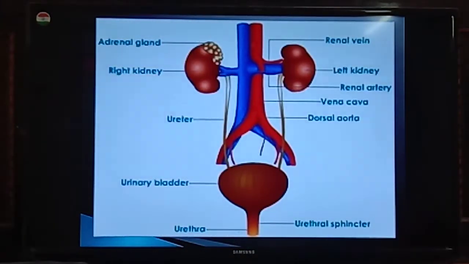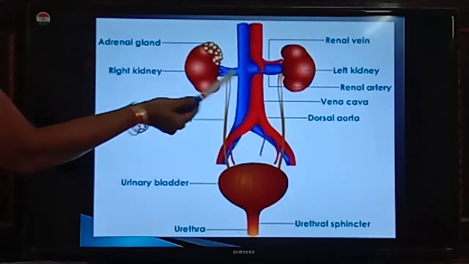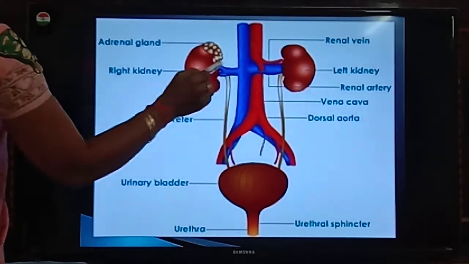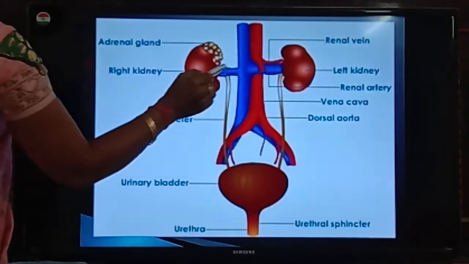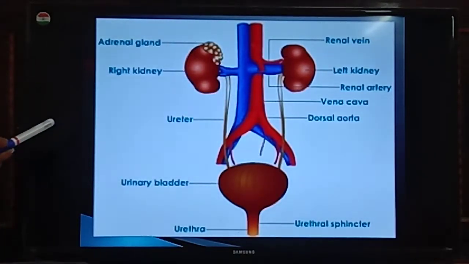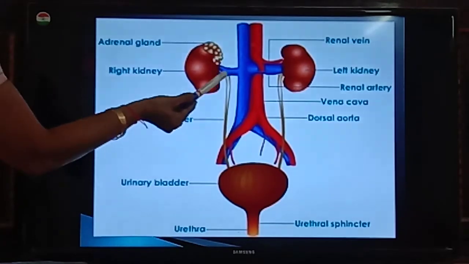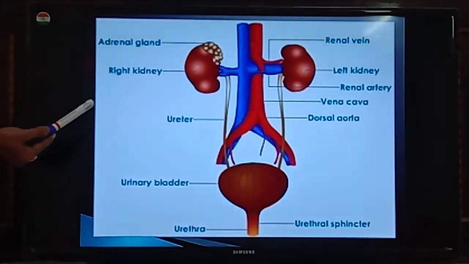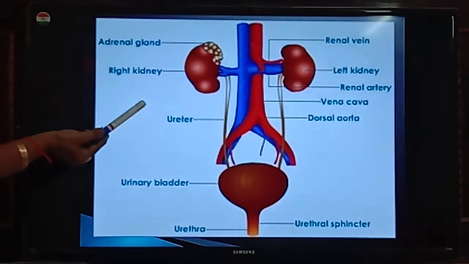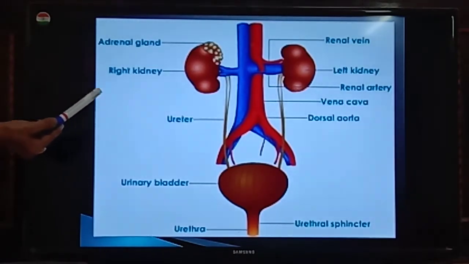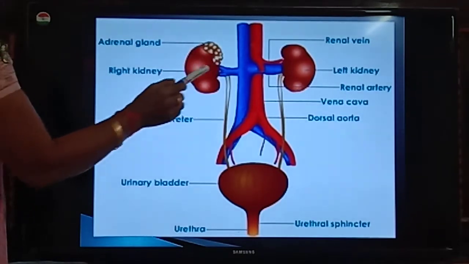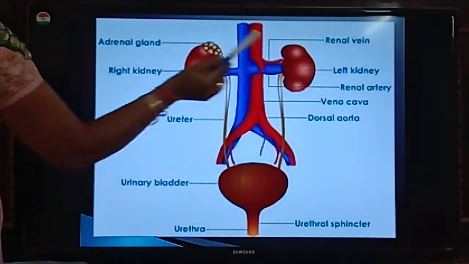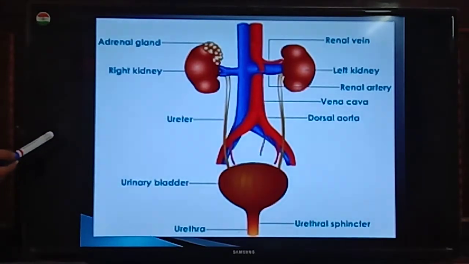Now, if you see here, in the middle of this kidney, you can see the notch. This notch is helpful for exit and entry of vessels, nerves, lymph vessels, blood vessels, and ureters of the kidney. And that notch is called the hilum. The notch is called the hilum. Okay?